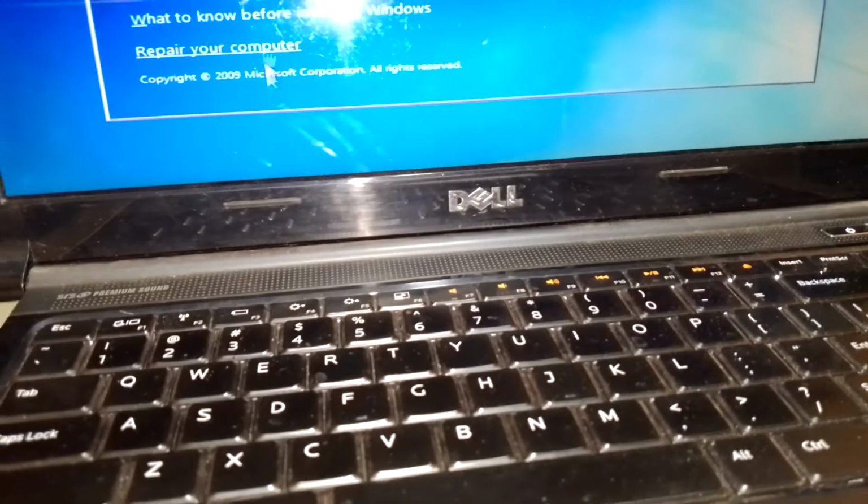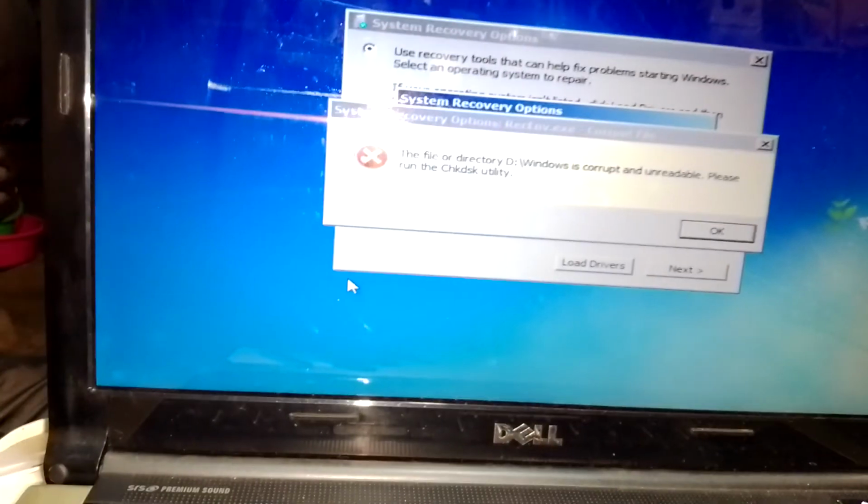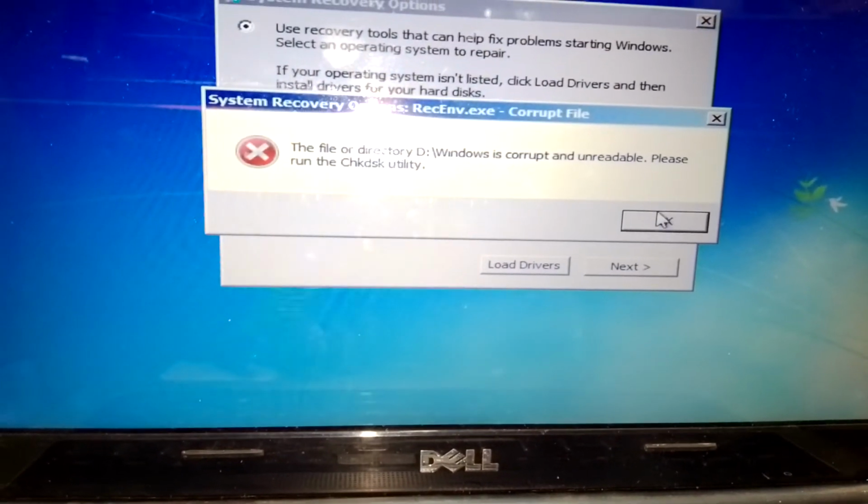Let me try to go back. You can come to repair. When you choose repair, just click OK. Click OK until that message, because it is saying that Windows is corrupted, as I've told you earlier.